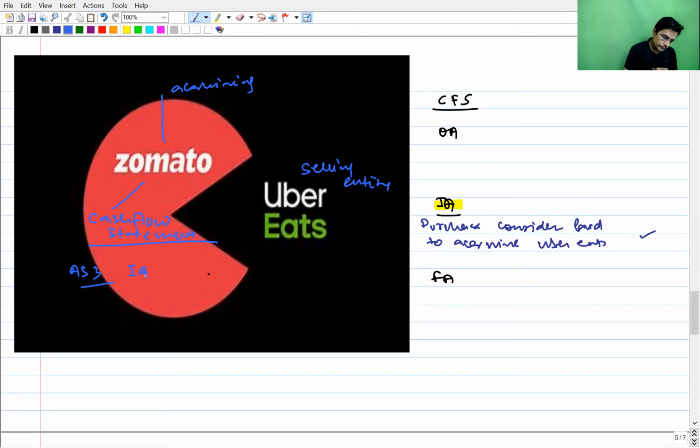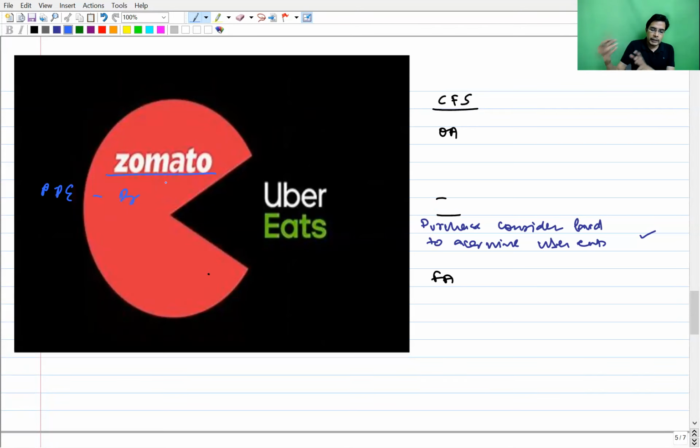Number two, when Zomato will acquire Uber Eats, all the assets and liabilities of Uber Eats will become the assets and liabilities of Zomato and will be incorporated in the books of Zomato. So the journal entry which Zomato will record on the acquisition of Uber Eats will be: assets of Uber Eats account debit. In this, there will be current assets also, and fixed assets also. If I write individually, property, plant and equipment of Uber Eats account debit.